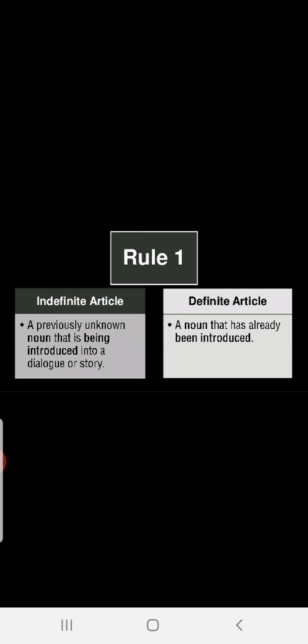Now let us see what happens here. Indefinite article: a previously unknown noun that is being introduced into a dialogue or story. Definite article: a noun that has already been introduced. Here rule 1 is quite clear.